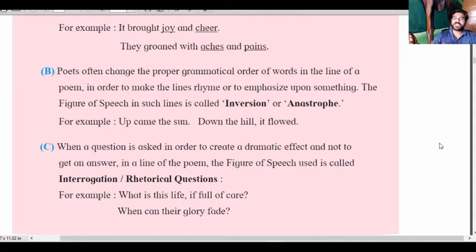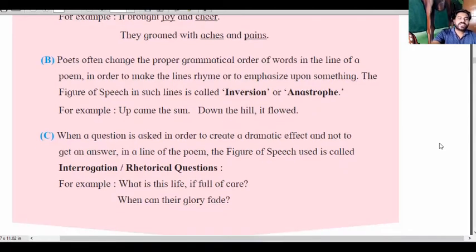It is the grammatical structure. But here there is the inversion, or anastrophe, as we call it. Down the hill it flowed, down the hill down. The grammatical order would be "the hill down", but that is not used here. The sentence is "down the hill". So these are the two examples for explaining inversion or anastrophe.